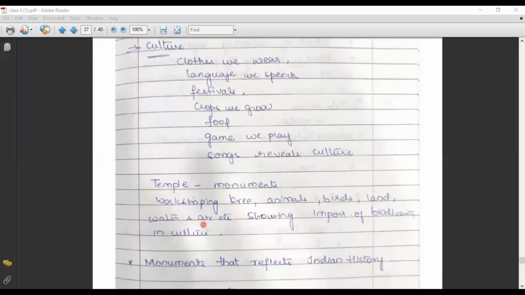If you see a temple, the monuments present in a temple also represent our culture. Our culture also states that we are worshipping a tree. That means we are giving a high priority to the plants and trees. We are worshipping animals. Cow is worshipped. Birds are worshipped. Peacock is worshipped. Land, water, air, everything is worshipped. So our culture states that we are worshipping. Based upon the way we are worshipping, we reflect our culture.